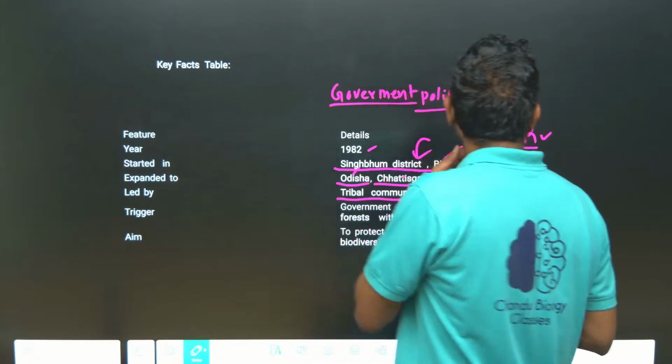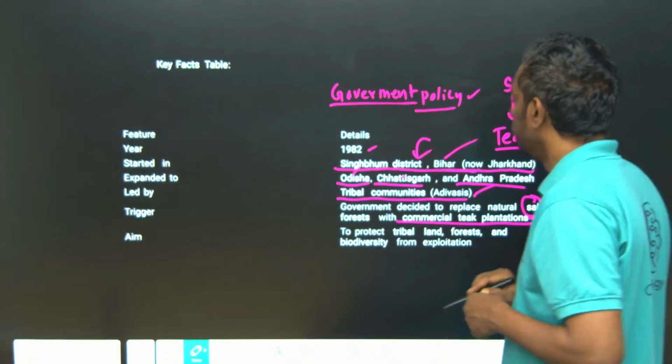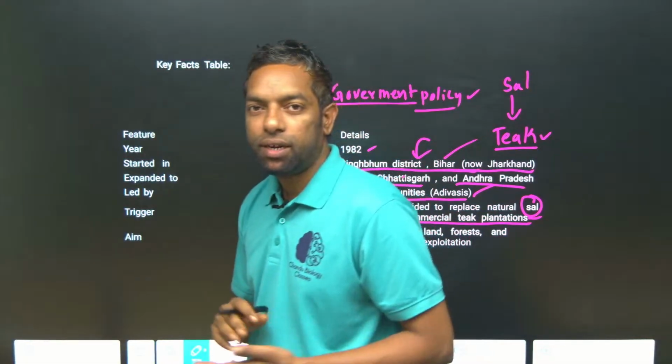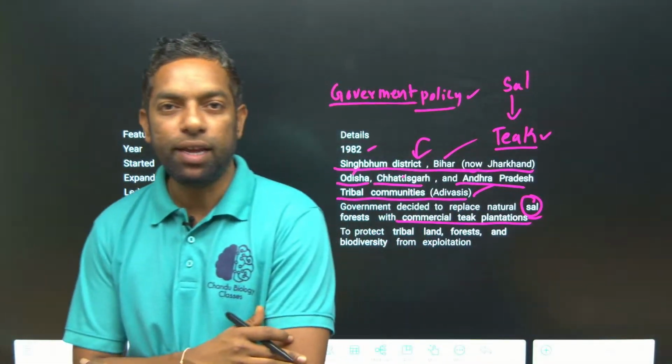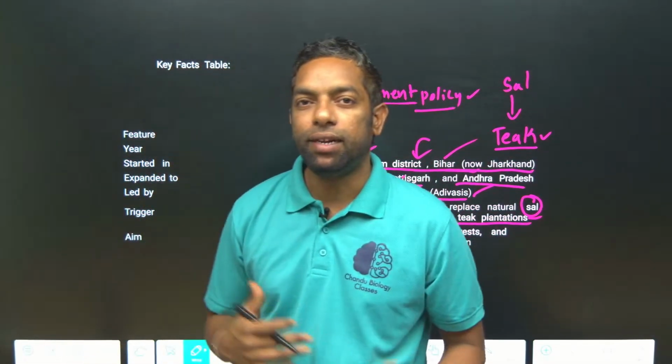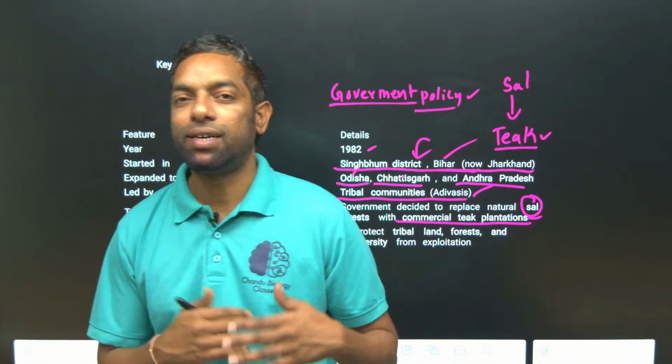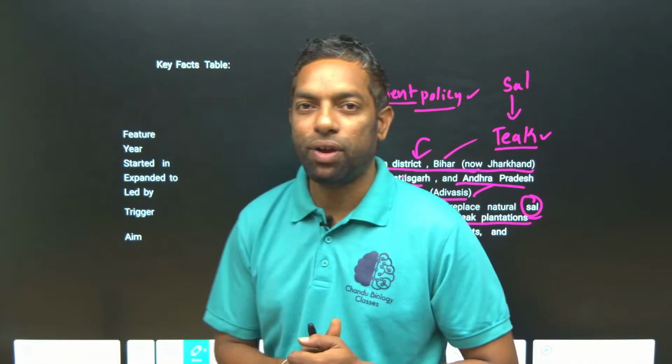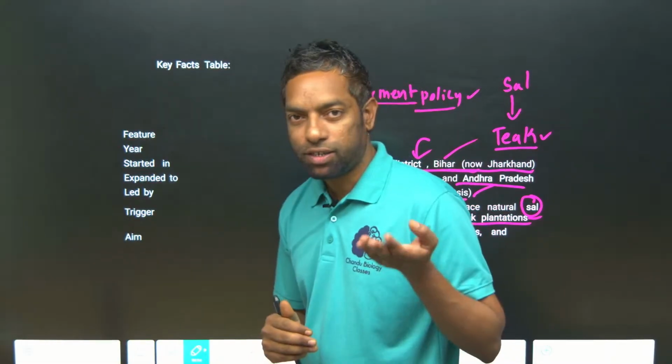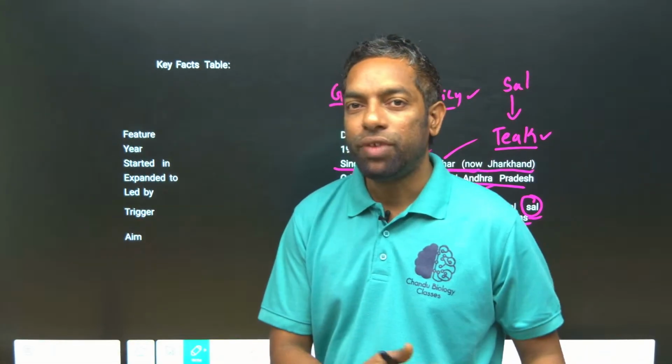Teak is a commercial tree, while sal is the traditional tree for the traditional habitation. The government cut down the sal trees and replaced them with teak.